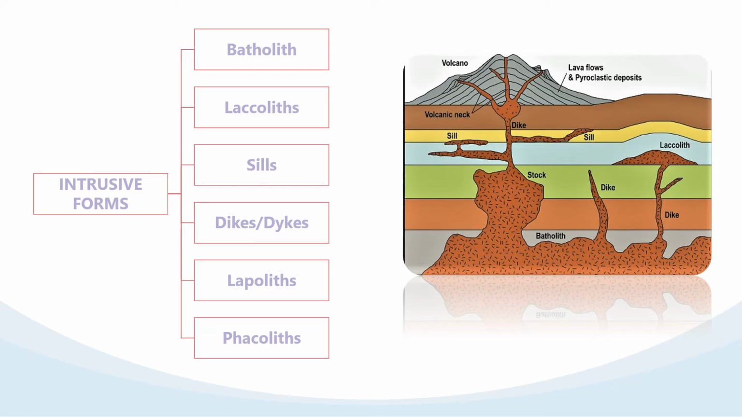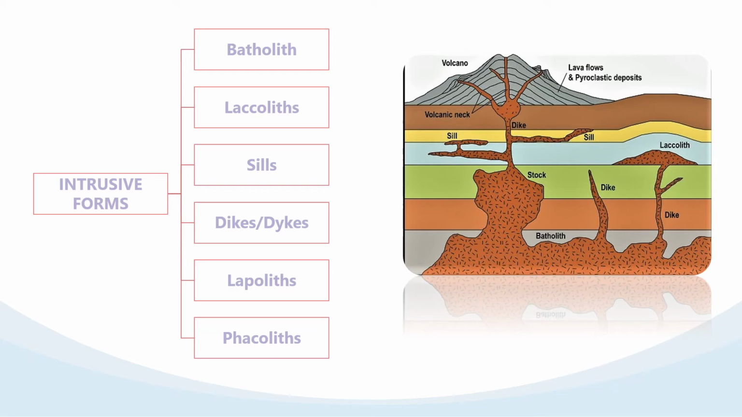Next is dikes. When magma solidifies in a vertical column through the rock beds, they are called dikes. You can say these are wall-like formations of vertical intrusion of magma which get solidified between the layers of sedimentary rocks. Next is the lapolith. When lava solidifies in a shallow basin in a saucer shape, that is called a lapolith.